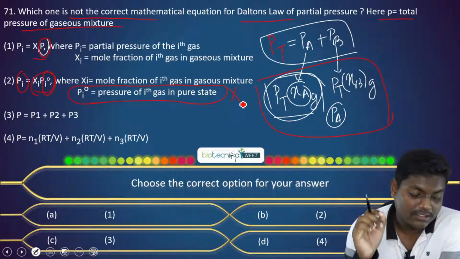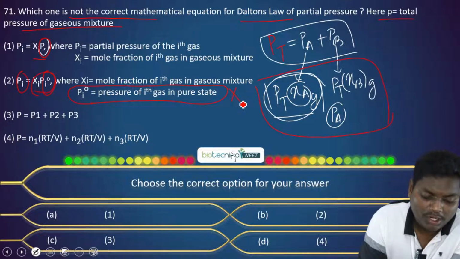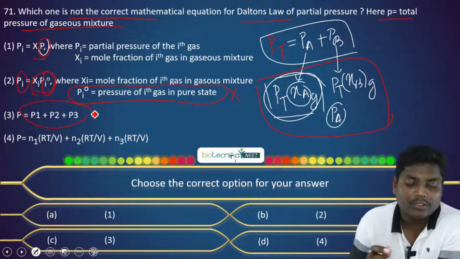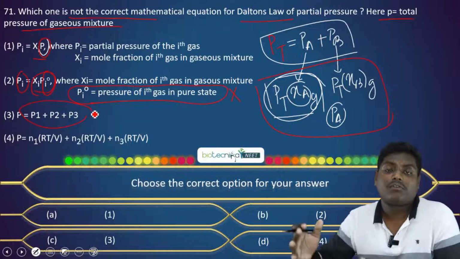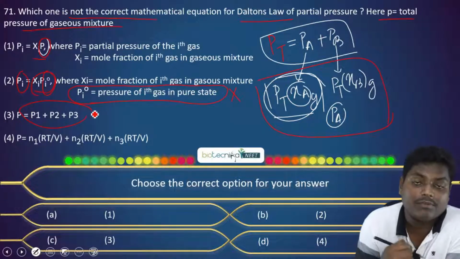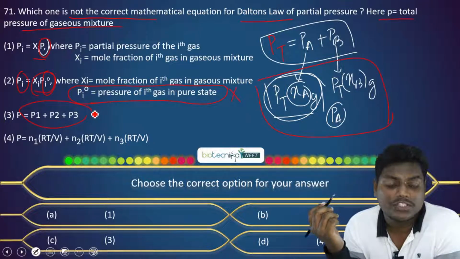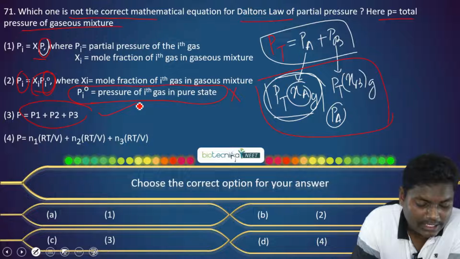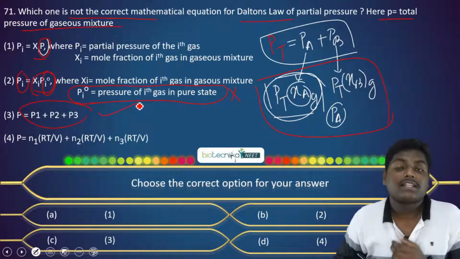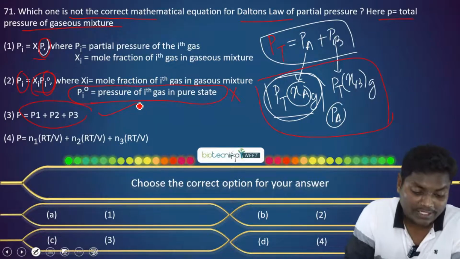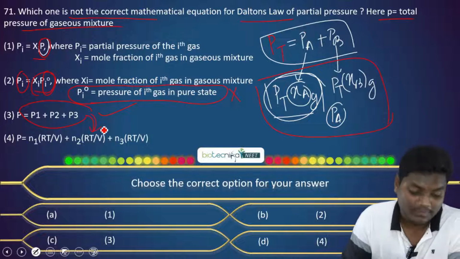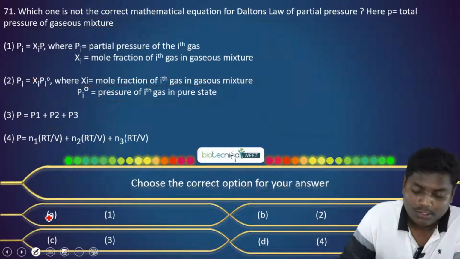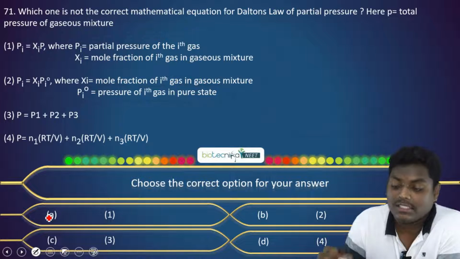Now let's see options 3 and 4. Option C is correct, where it talks about the total pressure. It's the sum total of all the partial pressures. If we have three constituents, it will be P equal to P1 plus P2 plus P3. It's a correct statement. Now coming to the fourth option. The fourth option is an alternative way of expressing the third one. I'll just show how it has been done. For Dalton's law, we know the container is the same.